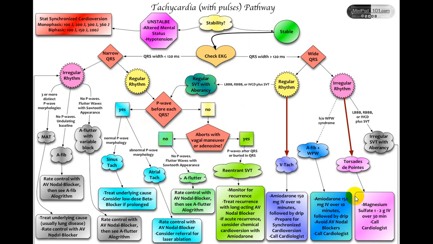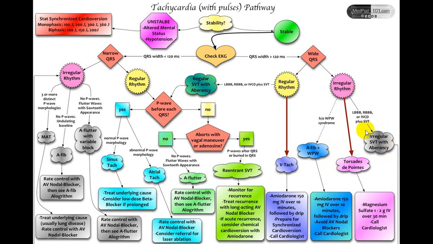So try to follow this particular chart. If it is a wide QRS with a regular rhythm, it is ventricular tachycardia, and treatment will be absolutely different. And if it is an irregular rhythm with wide QRS, it is usually atrial fibrillation with WPW or atrial fibrillation with aberrancy like bundle branch block.